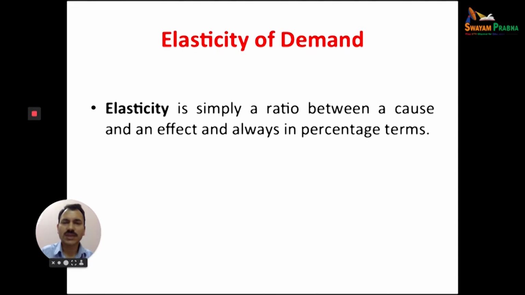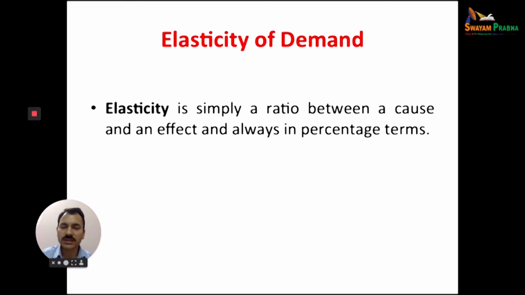But we will discuss the elasticity of demand. We know the concept of demand, and we also know elasticity. Elasticity is simply the ratio between a cause and effect, and is always in percentage terms.